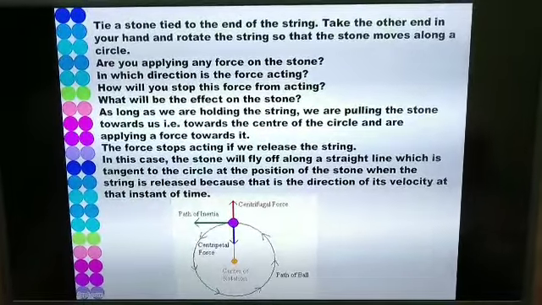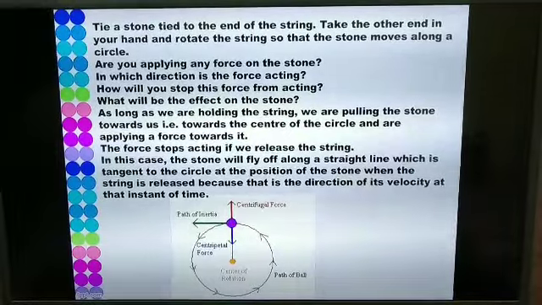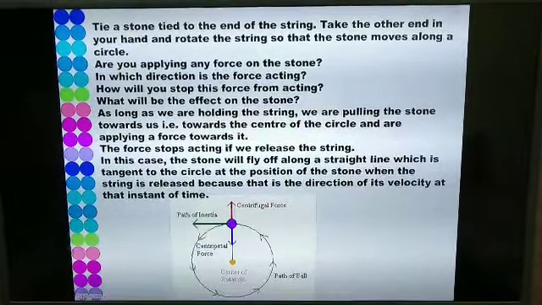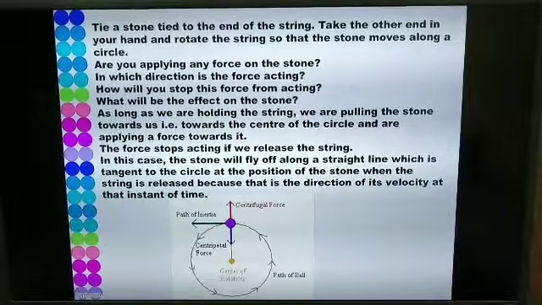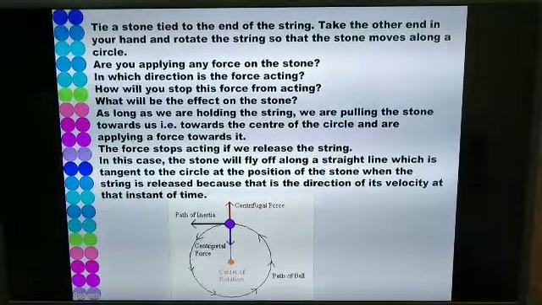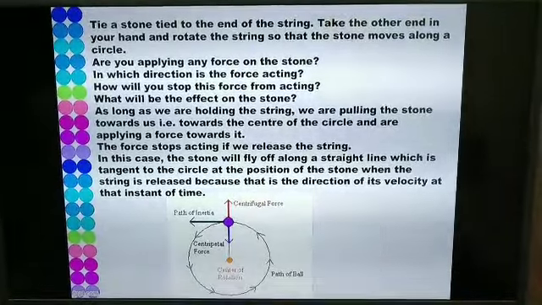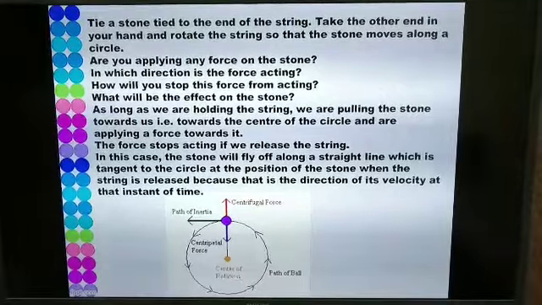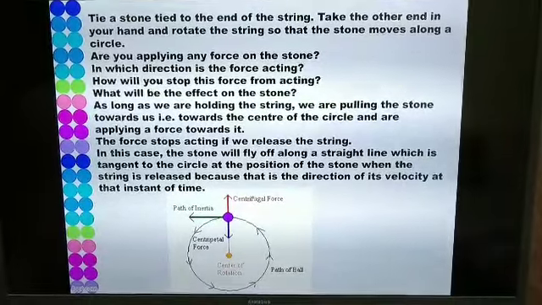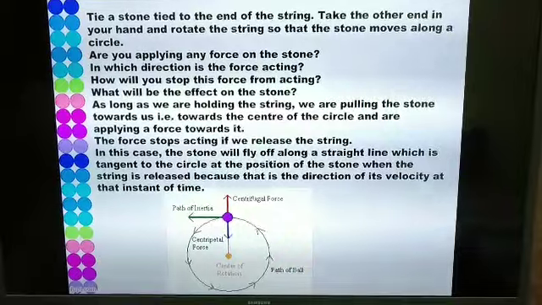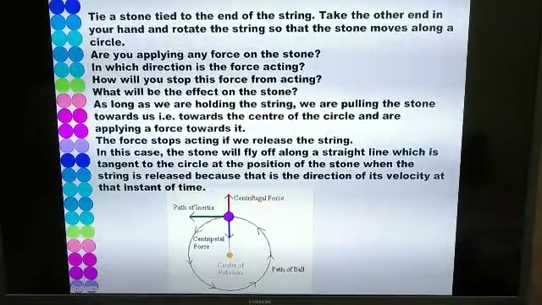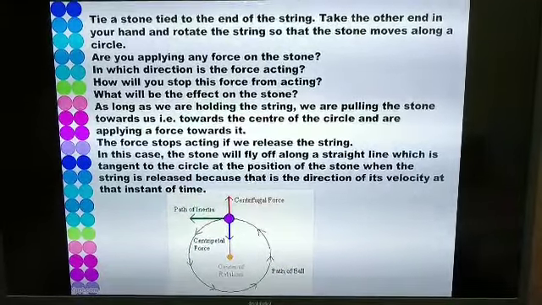So, the question is, are you applying any force on the stone? Yes, we are applying force on the stone. Now, in which direction is the force acting? Well, you are correct. The direction of the force is towards the center of the circle.